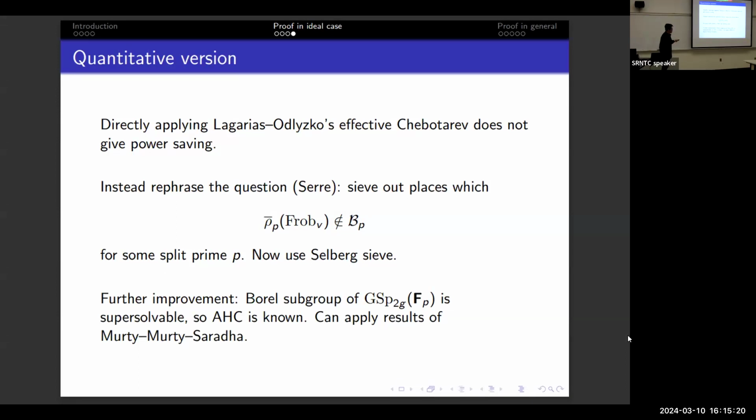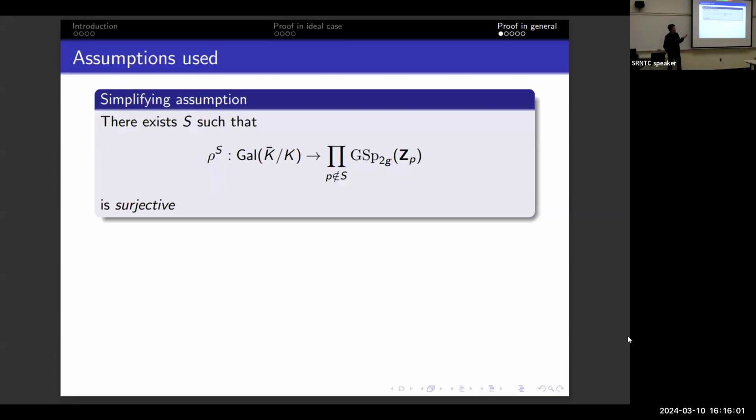And the actual place where the improvement between 3 dimensions of G and 4 dimensions of G comes in is this observation: a Borel subgroup of GSp2(F_p) is what's known as a supersolvable group. If you don't know what a supersolvable group is, it implies all of its irreducible characters are induced from one-dimensional characters. And the usual L-function nonsense tells you that the Artin holomorphy conjecture is known. So we can use the improvement found by Murty–Murty for the effective Chebotarev error term. So this gives us a quantitative statement under the simplifying assumption.